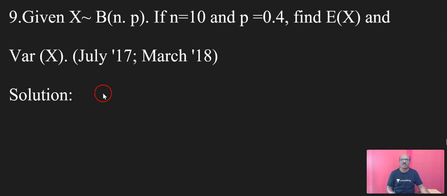Now the next problem. Given x follows the binomial distribution (n, p), and if n is equal to 10, p is equal to 0.4, find E of x and the variance of x.